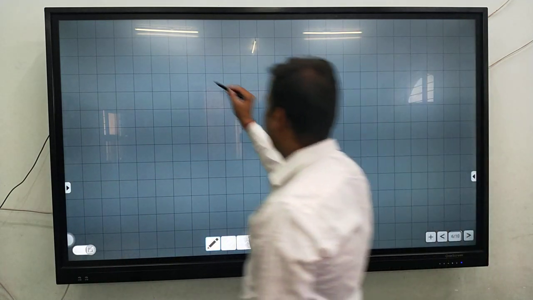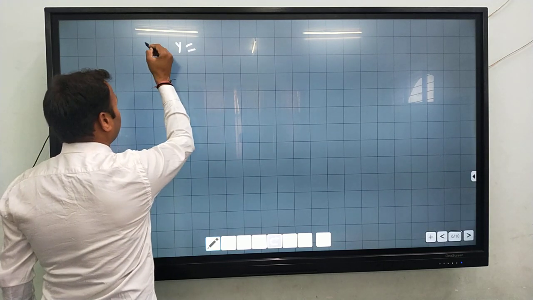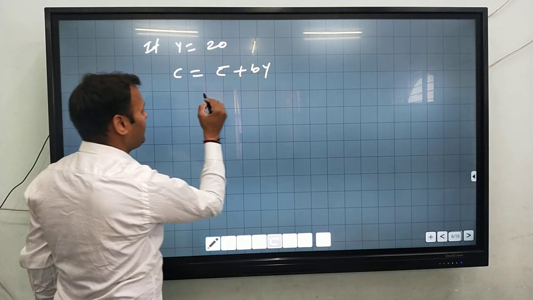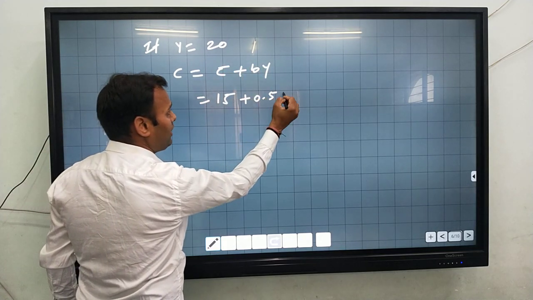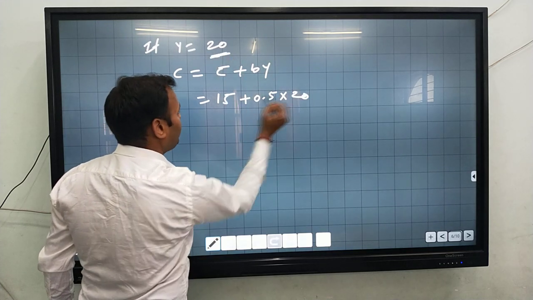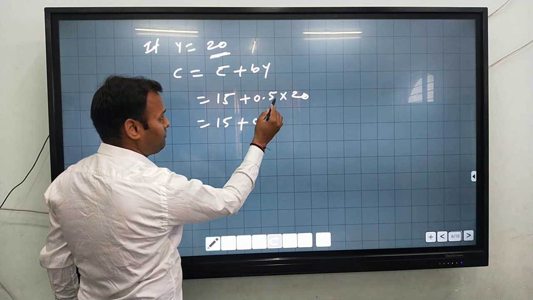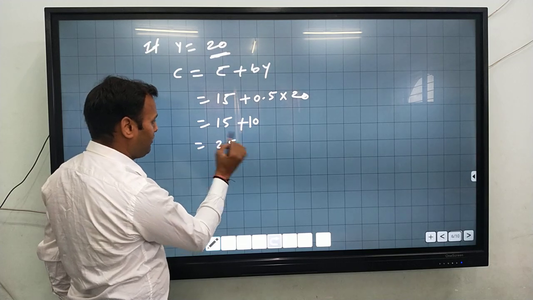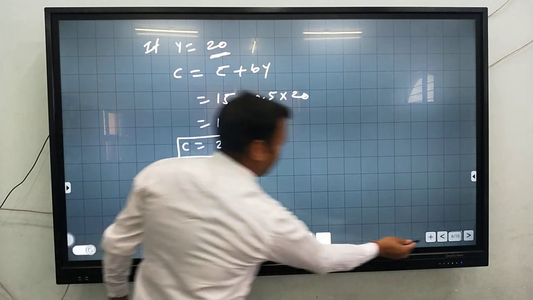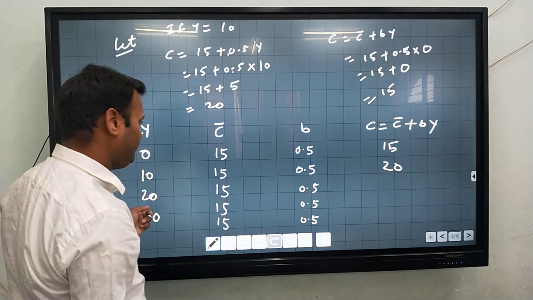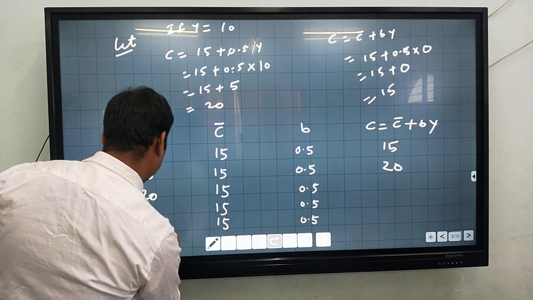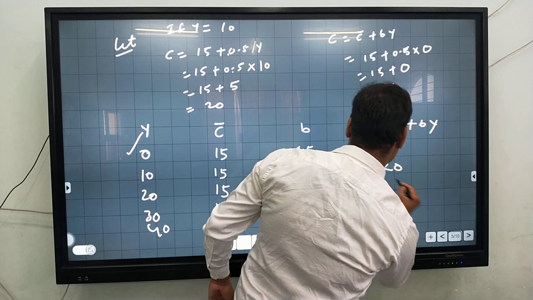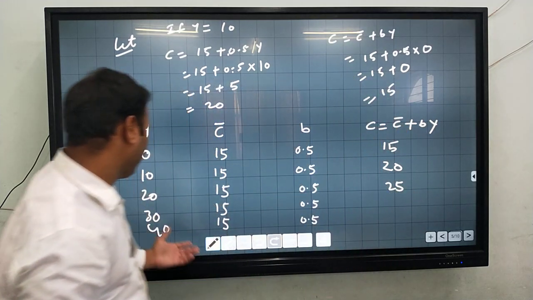Now if Y is equal to 20, then C is equal to C bar plus bY. C bar is 15 plus 0.5, and Y we consider how much? 20. So 15 plus 0.5 into 20 is how much? 10. So 15 plus 10 is how much? 25. So when the income is 20, then consumption is 25. So by using the formula, we can easily calculate the things.